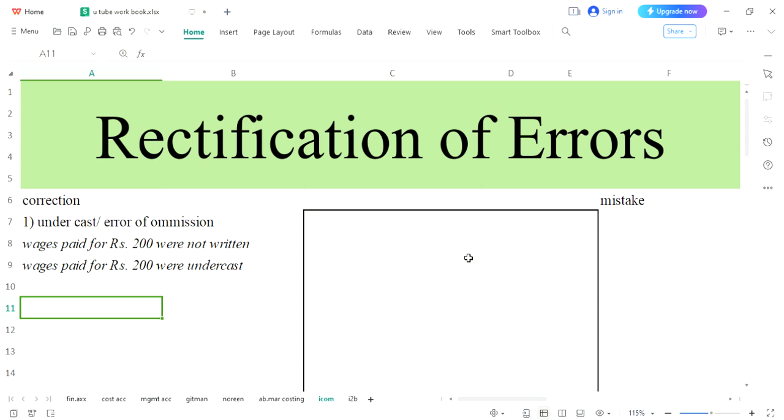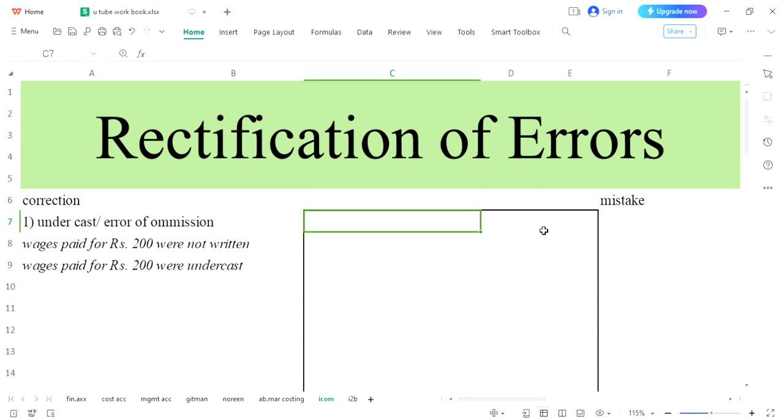So when you are reminded that there was a mistake, you haven't written wages, the simple solution of this mistake is just to write. When you were reminded, the simple solution is okay, accept it. I haven't written, all right.